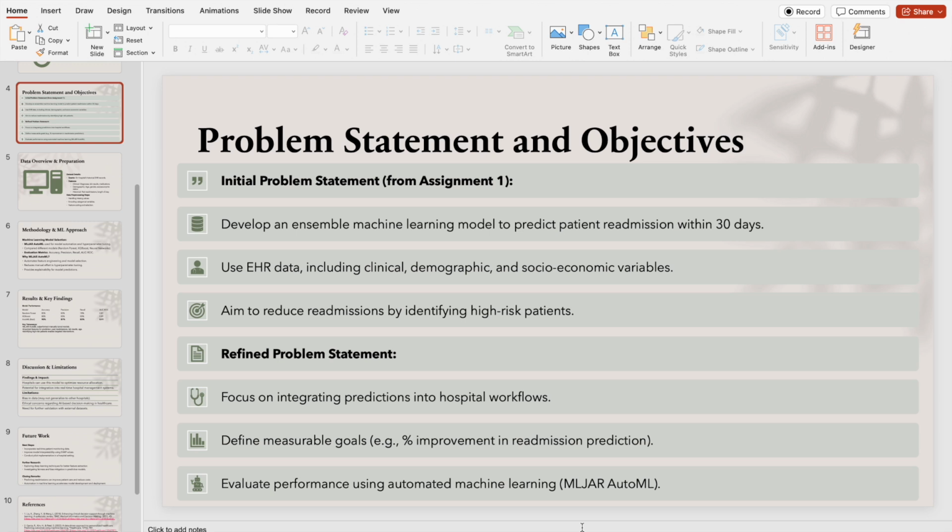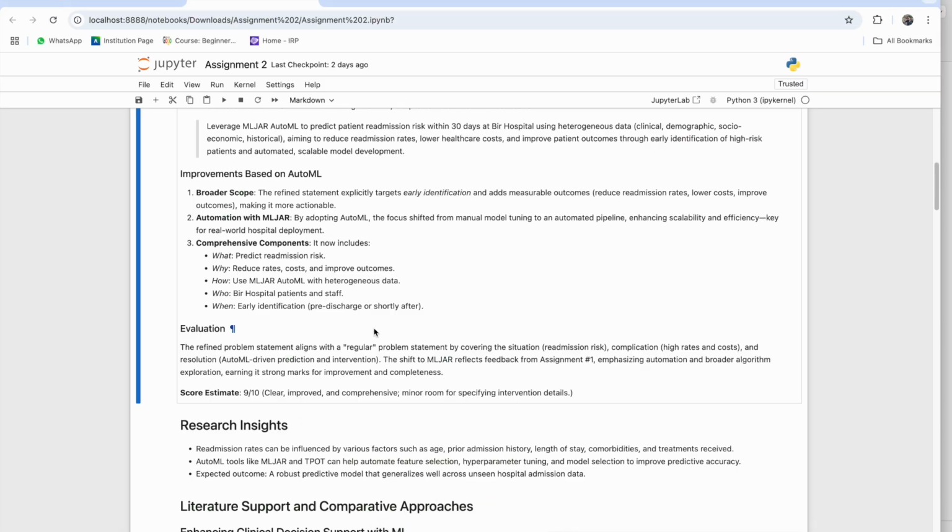A comprehensive and structured approach was defined: who is the target, the hospital patients and staff; what is the risk prediction for hospital readmission; and when, the patient should be assessed pre-discharge or shortly after being hospitalized. We have also done the evaluation of performance using automation in the notebook as well. I will show you that.